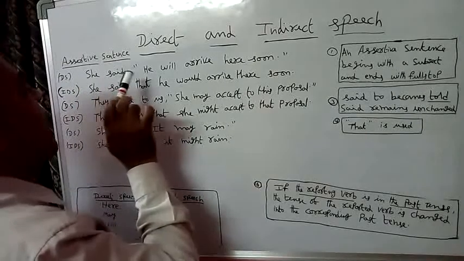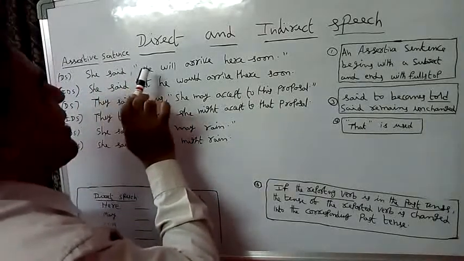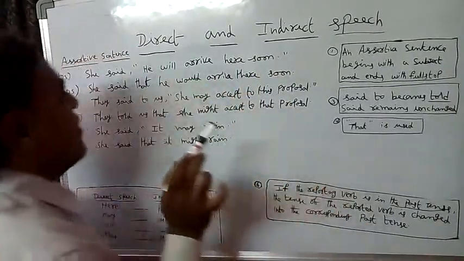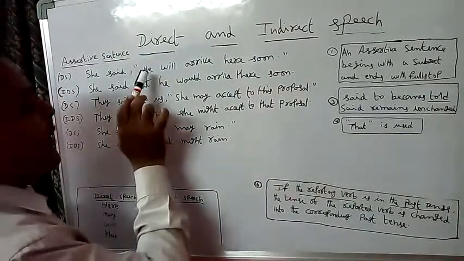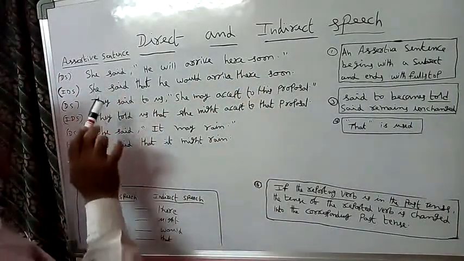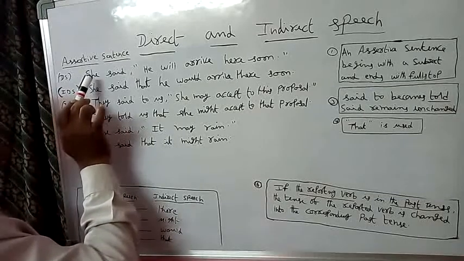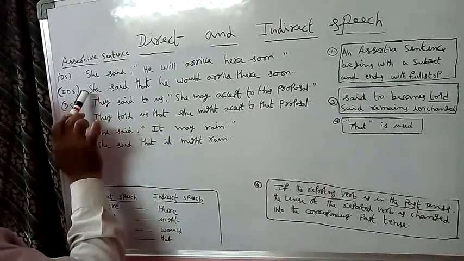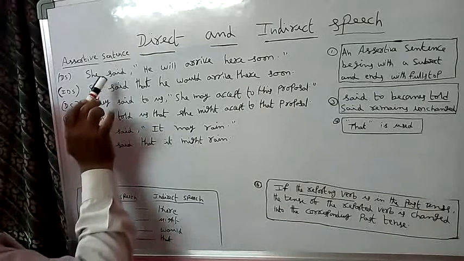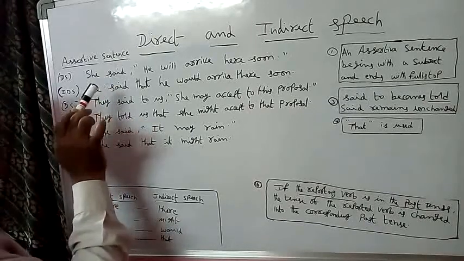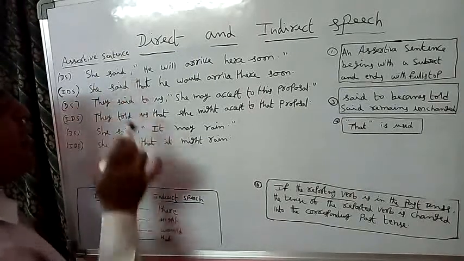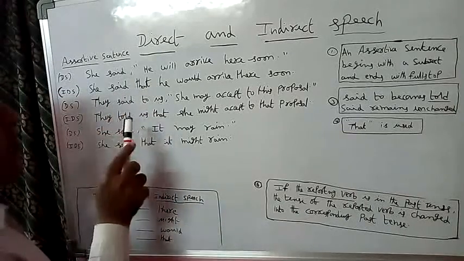The direct speech example is: She said, "He will arrive here soon." Here an assertive sentence begins with a subject and ends with a full stop. This is called an assertive sentence. In direct speech, the subject is she. The same subject we must write in indirect speech, she. And "said" remains unchanged. In direct speech, said. In indirect speech, the same "said" we must write. "That" is used instead of the comma.